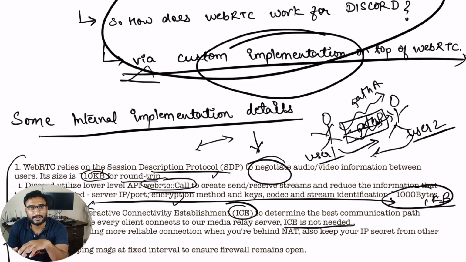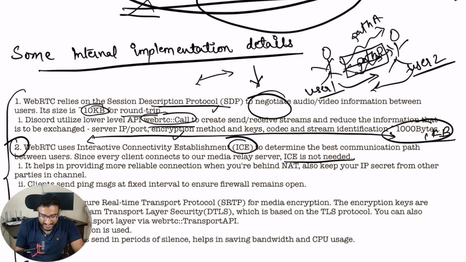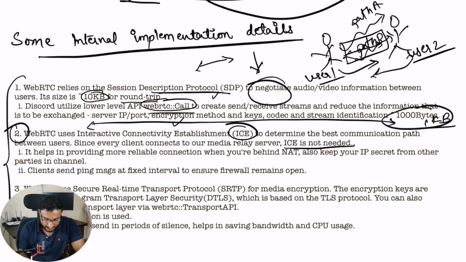We want some good path in between so that they can interact with the least latency possible. So ICE helps in that, but we have a media relay server in between, because in the case of Discord we don't have peer-to-peer communication, we have a server in between, so ICE is kind of not needed.